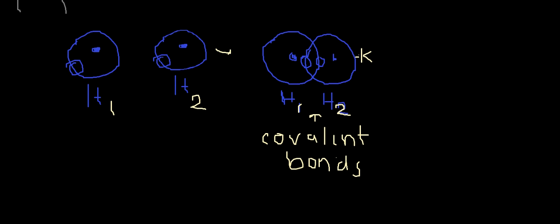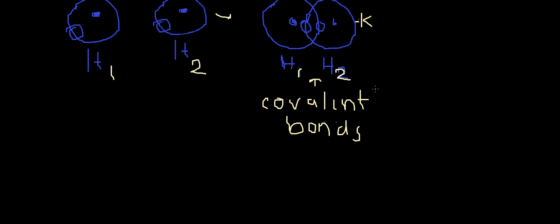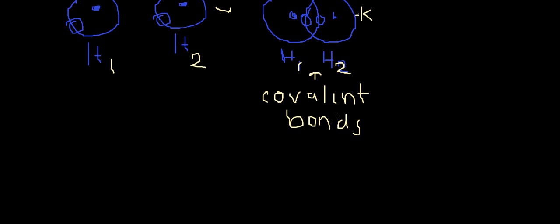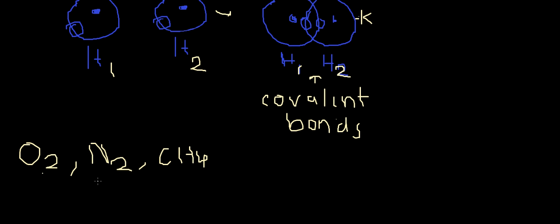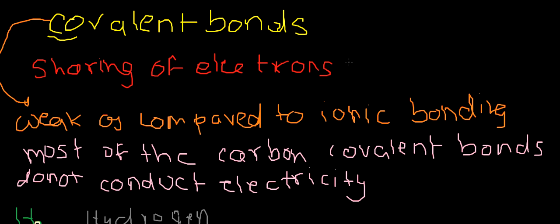Now you can try drawing such diagrams of covalent bonds for oxygen, nitrogen, then methane, and more. In the other videos I have told you how to draw them and what is meant by the line structures and dot structures that are used to denote the covalent bonds.